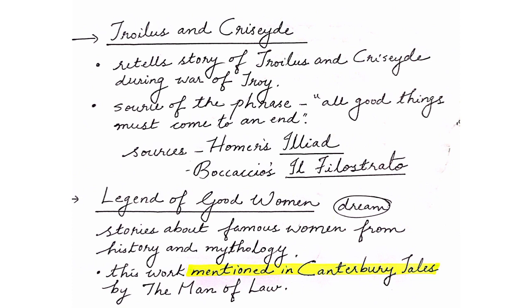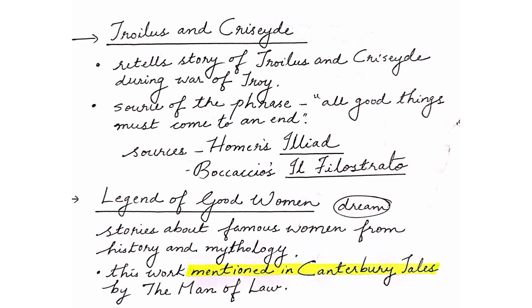Moving forward, we have Troilus and Criseyde. Now, this is a retelling of the story of Troilus and Criseyde and the Trojan War. The main influences or sources of this work are thought to be Homer's Iliad and Boccaccio's Il Filostrato. And it is also said that the phrase "all good things must come to an end" might have originated from this work.